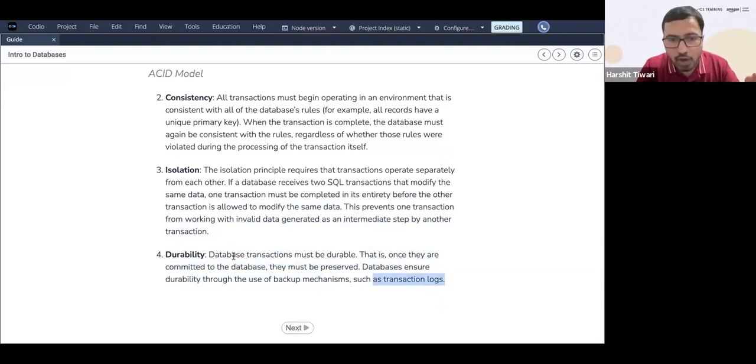You don't have to worry about how the durability is implemented, because the companies, let's say AWS, that are providing the services will handle it. They'll handle the durability. They'll handle the backup mechanisms and the transaction logs. They handle all of that.